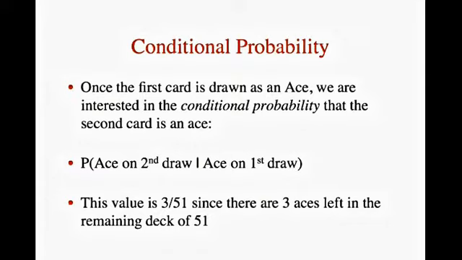The vertical bar is read as "given," so the above expression is short for the probability that an ace is drawn on the second draw, given that an ace was drawn on the first draw. What is this probability? After an ace is drawn on the first draw, there are 3 aces out of 51 total cards left. This means that the probability that one of these aces will be drawn is 3 over 51, which equals 1/17.